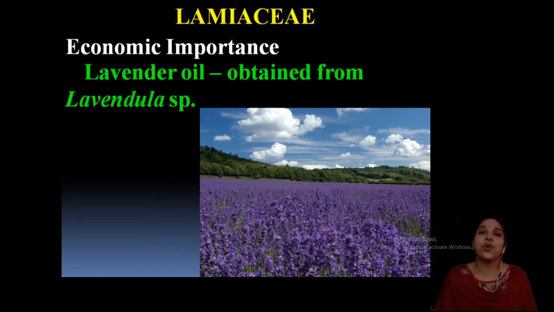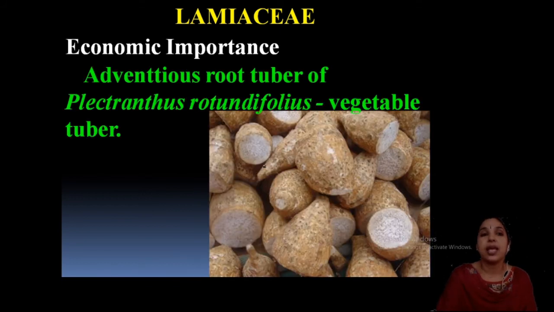And lavender, you have heard about it; cosmetics are available in large numbers, talcum powder, perfumes, etc. It is obtained from Lavandula species, coming under the family Lamiaceae. And the adventitious root tuber of Plectranthus rotundifolius. One Plectranthus we already studied, Panikoorka. Another species, rotundifolius, is used as a vegetable tuber.